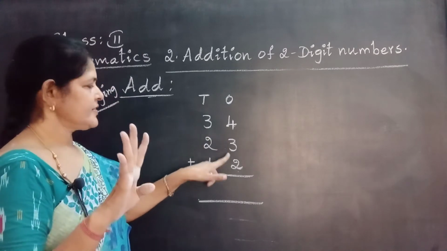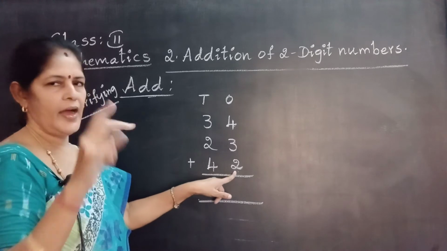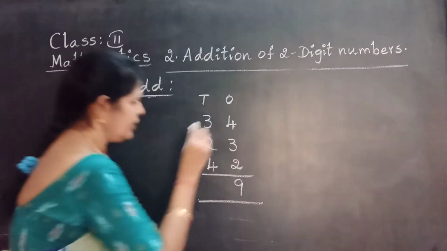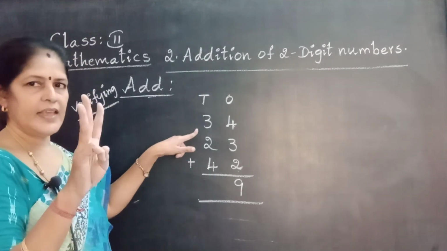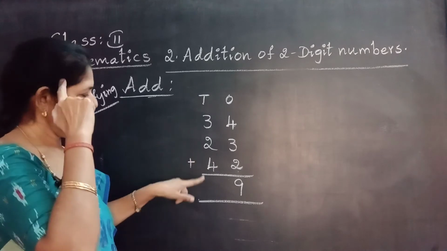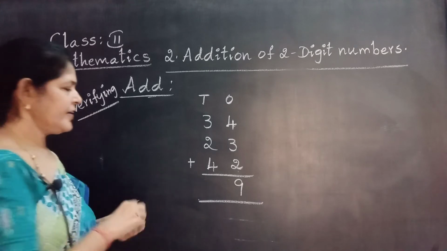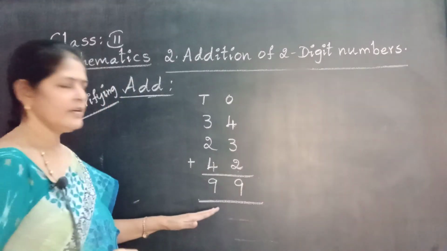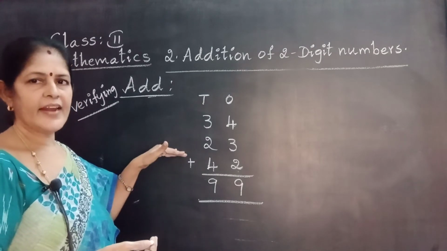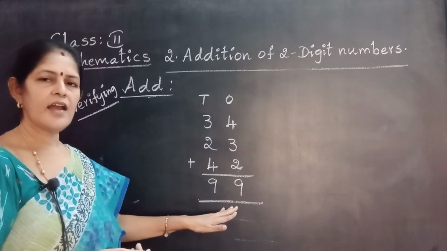Take 4 fingers. 3 after: 4, 5, 6, 7. 7 in the mind. Take 2 fingers. 7 after: 8, 9. Now adding tens. Take 3 fingers. 2 after: 3, 4, 5. 5 in the mind. Take 4 fingers. 5 after: 6, 7, 8, 9. What is the total? 99. Now we are going to verify the addition, which means we check the total. Do we get the correct answer or not?